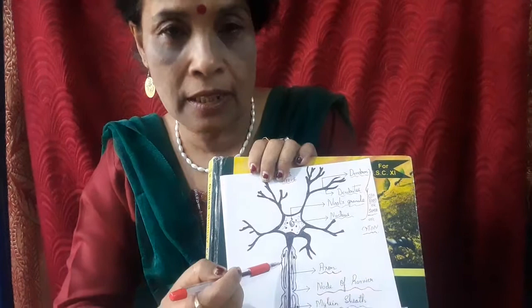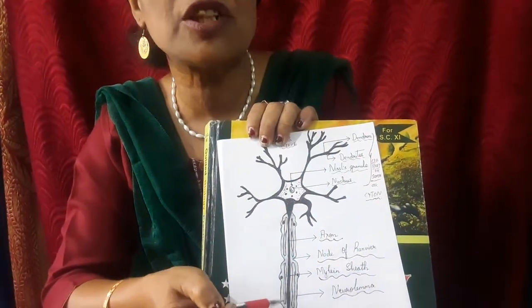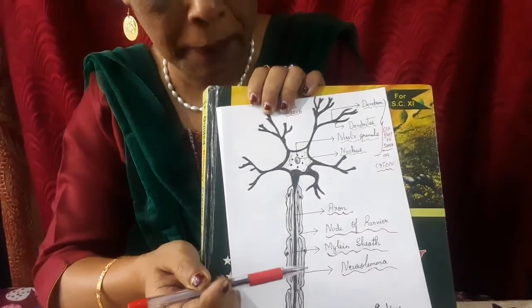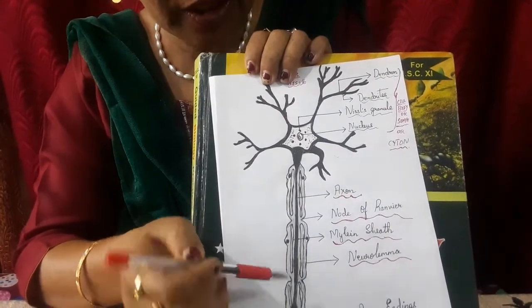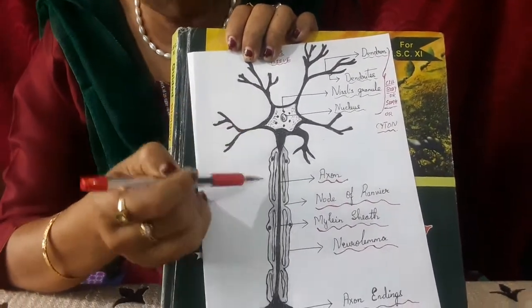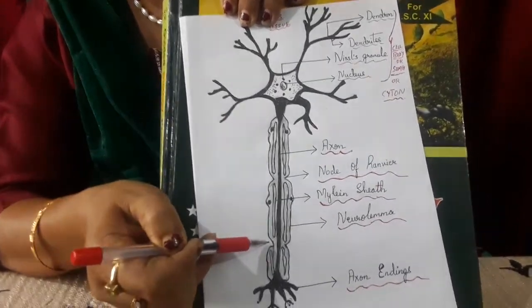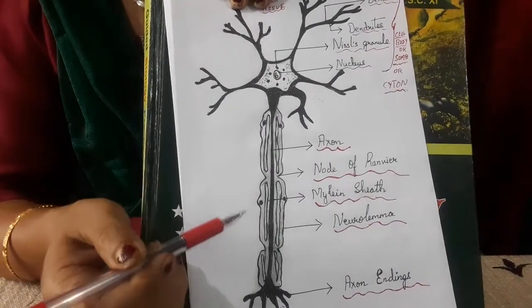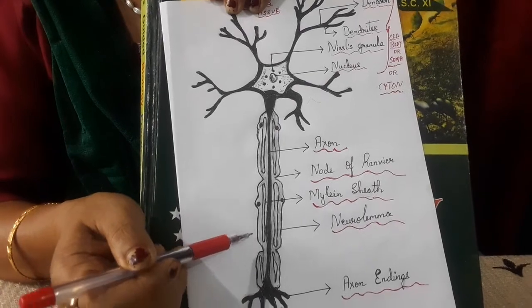So, an axon or nerve fiber which has a covering of myelin sheath is called a myelinated or medullated nerve fiber. What is the purpose of the node of Ranvier? The nerve impulse jumps from one node of Ranvier to the next, so it is faster. They are found in the vertebrates, in the CNS and PNS.